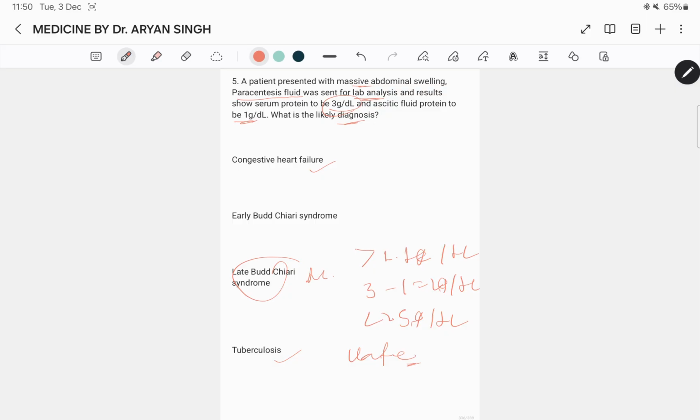Serum ascites albumin gradient can be used to differentiate between ascites due to portal hypertension and non-portal hypertensive ascites. It represents the pressure within the hepatic sinusoids and correlates with the hepatic venous pressure gradient.